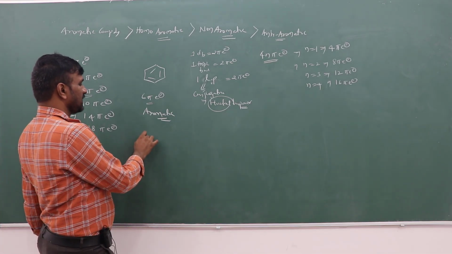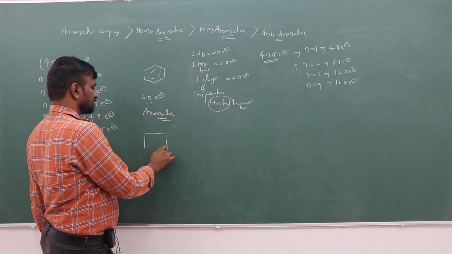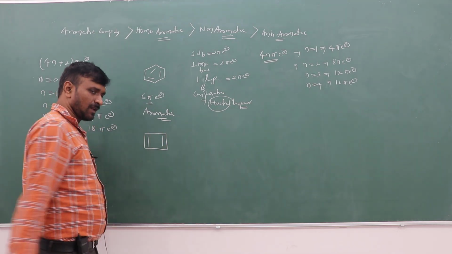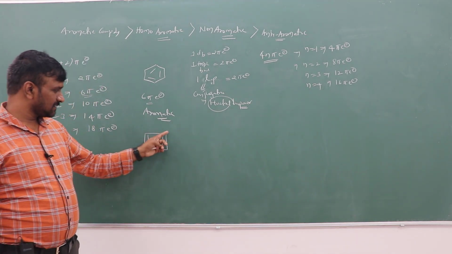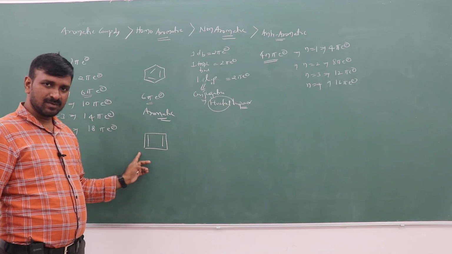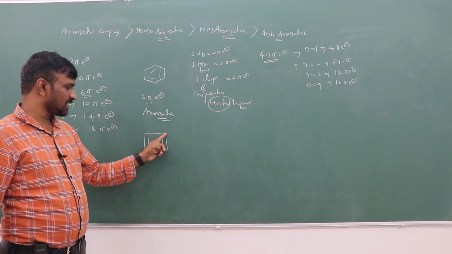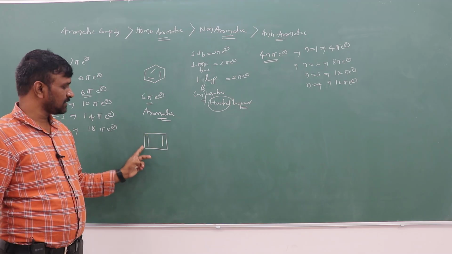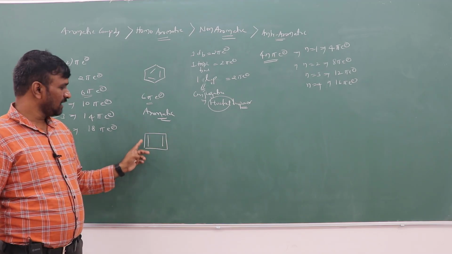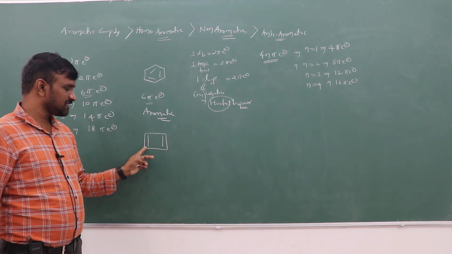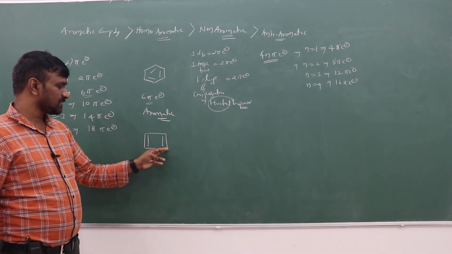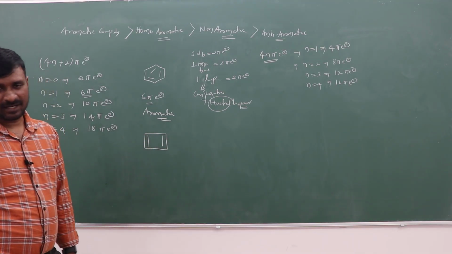Aromatic, if it is a cyclic continuous pi conjugation system. Every ring atom has to have an unhybridized p atomic orbital and continuous overlapping of the p atomic orbitals. All are sp2 hybridized, and planarity is there.